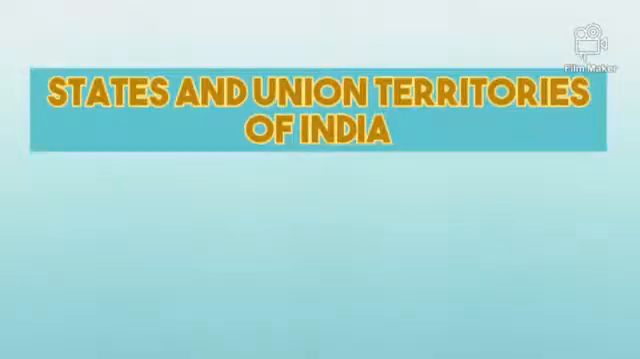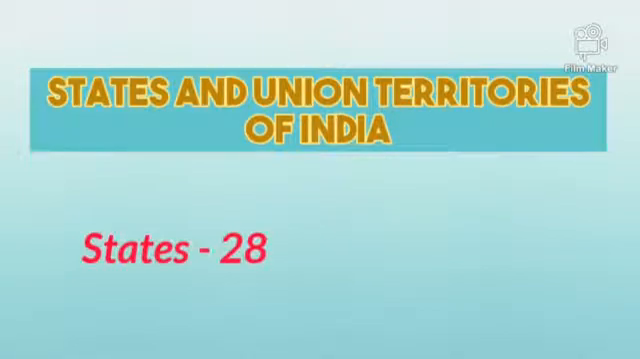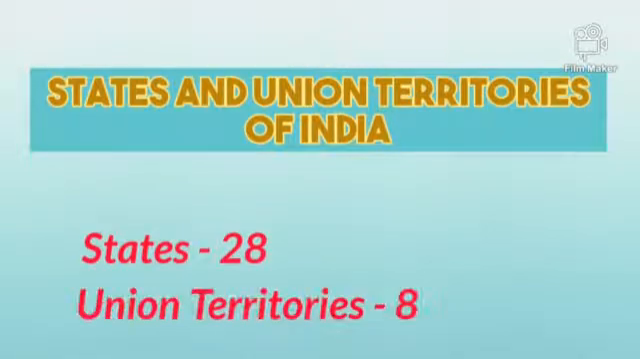So class, today we will learn about the states and union territories of India and its capital. This is an important thing that we should all know as a citizen of India. So first of all, how many states and union territories are there in India? There are 28 states and 8 union territories at present.